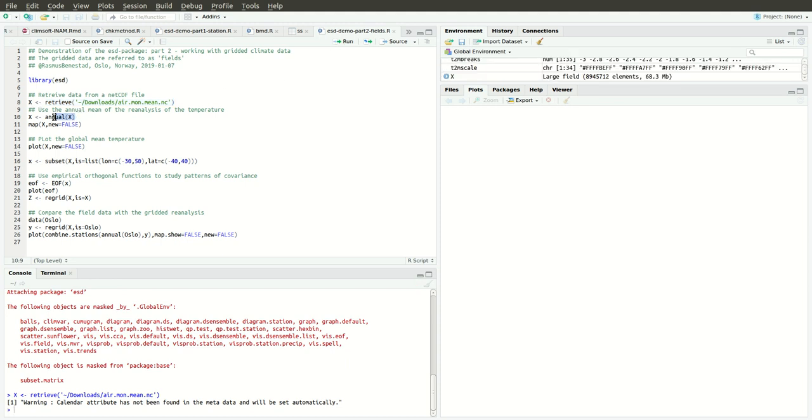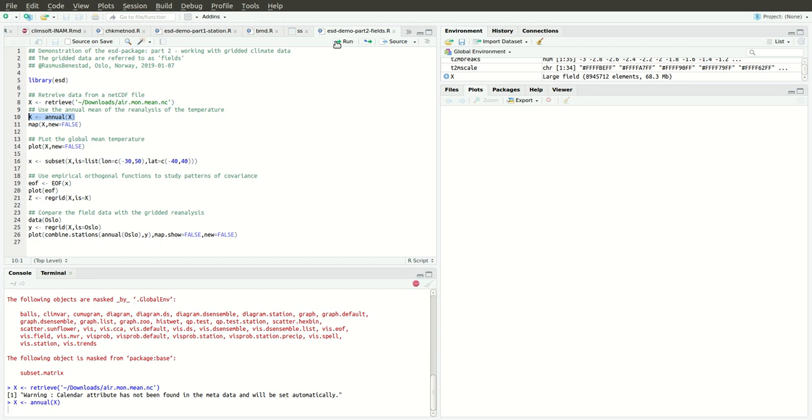Also, at this point, we want to just work with the annual mean temperature rather than the monthly data, so it takes a little while to go through and estimate all of those. It's a big file, but that will also reduce the size of the data, so it will take a little while to compute the annual mean data.